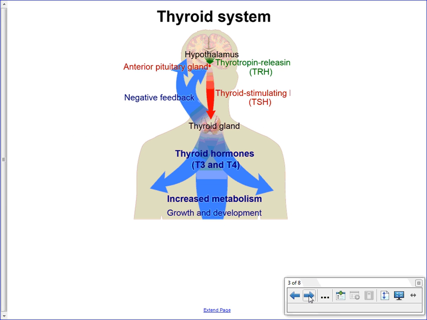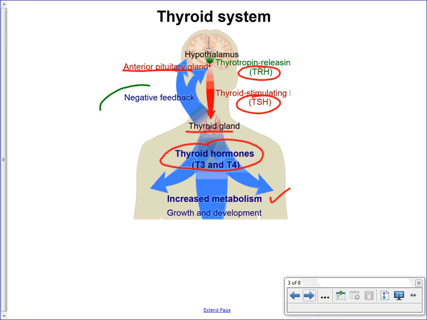So this picture here, again, we just see the location of these different glands in your body, starting with the hypothalamus at the top. And you'll see here that it doesn't have TSHRH, but simply TRH for thyrotropin releasing hormone. It's telling the anterior pituitary gland that we see here to produce the thyroid stimulating hormone, which is telling the thyroid gland to produce and release the thyroid hormones. And again, a bunch of the effects that we see here. It also shows, and we'll come back to this, the negative feedback.